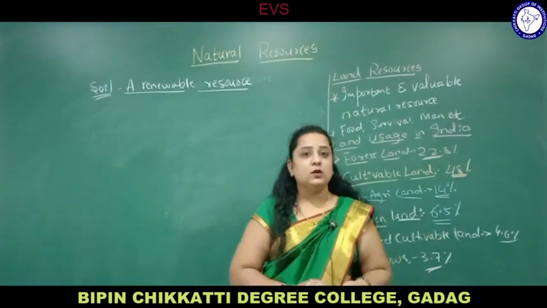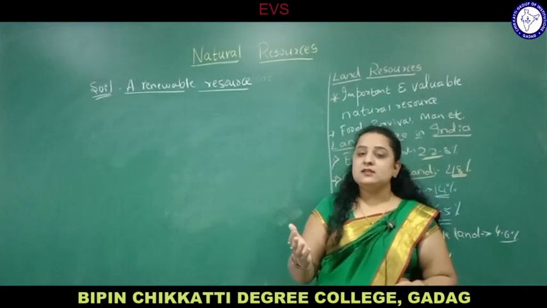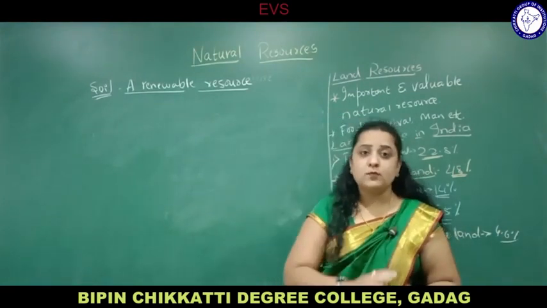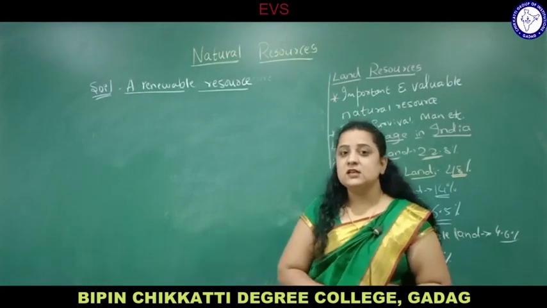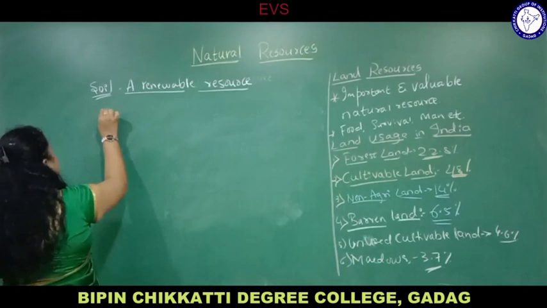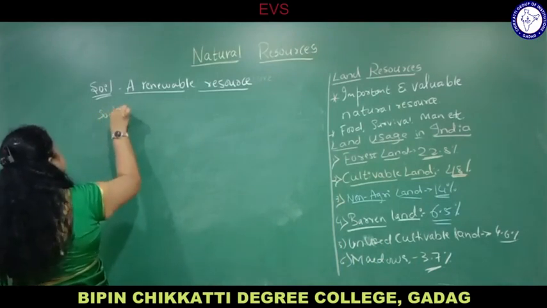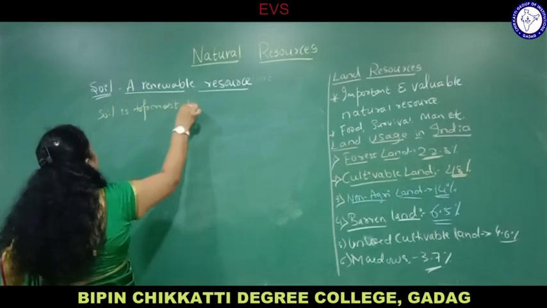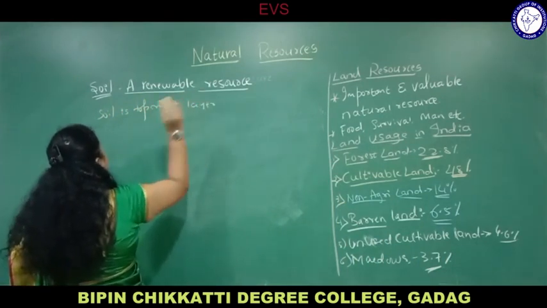What do you mean by soil erosion? Due to some natural calamities or heavy rainfall or flood, what happens? There is the loss of the topmost layer of the soil. That is called soil erosion. So soil is the topmost layer of the earth.